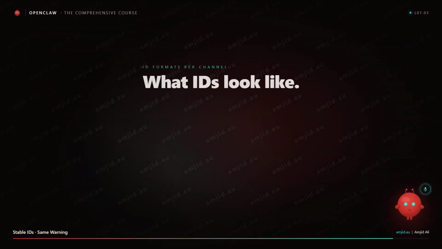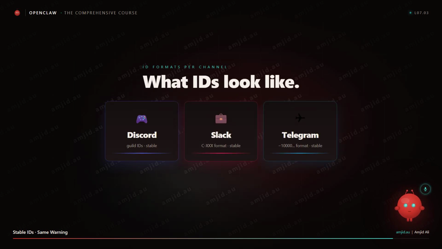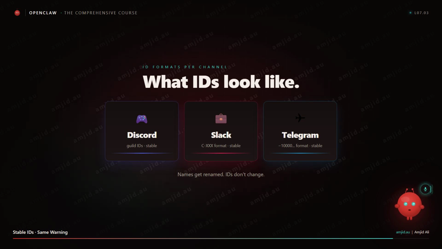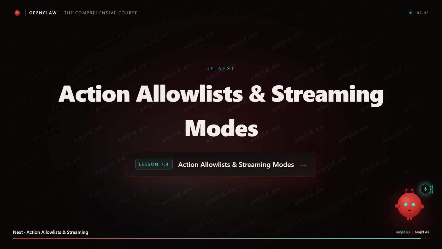Stable IDs. Same warning as for DM allow lists. Always use stable group IDs, not names. Discord guild IDs are stable. Slack channel IDs, the CXXX format, are stable. Telegram group IDs, the -1 trillion format, are stable. Names get renamed, IDs do not. In the last lesson of this module, we cover action allow lists and streaming modes. See you there.